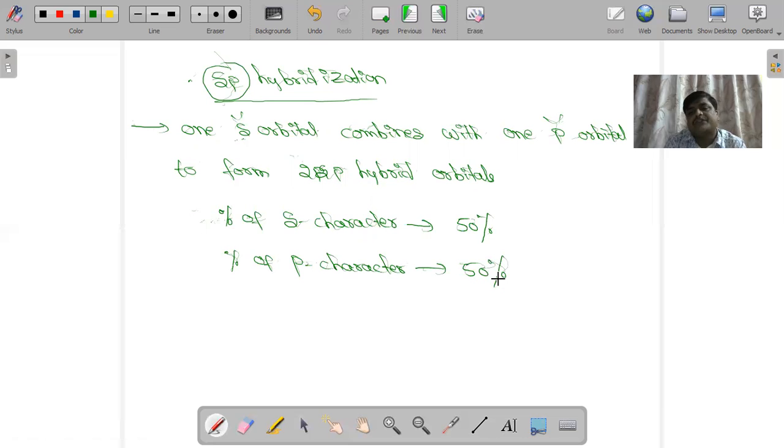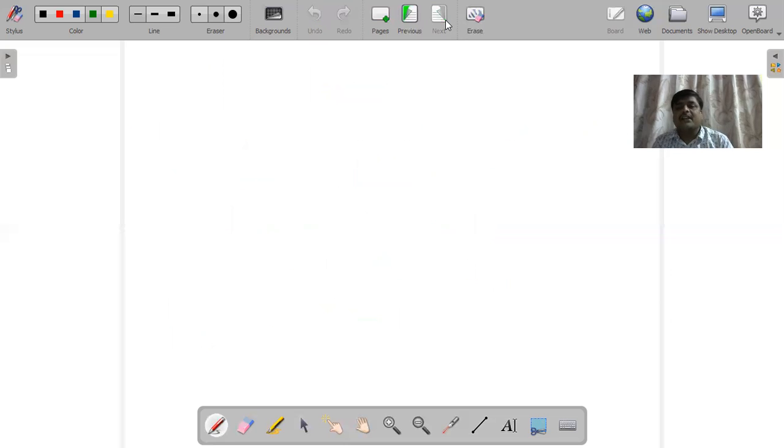So equal percentage of s character and equal percentage of p character. Those molecules which undergo sp hybridization generally have a linear structure, and the bond angle will be 180 degrees. So that is the general case.